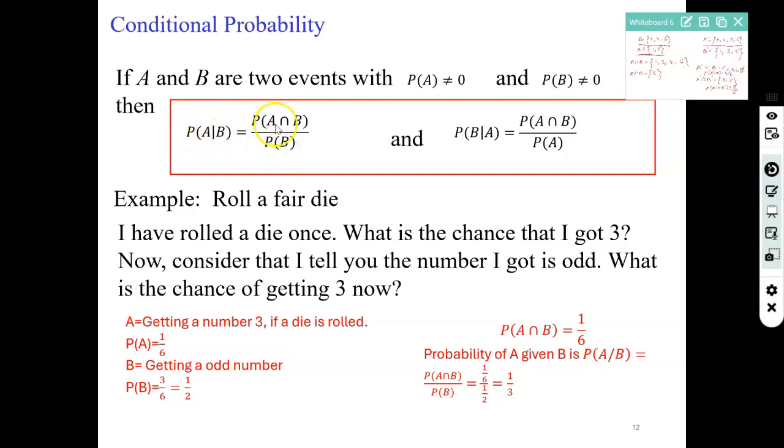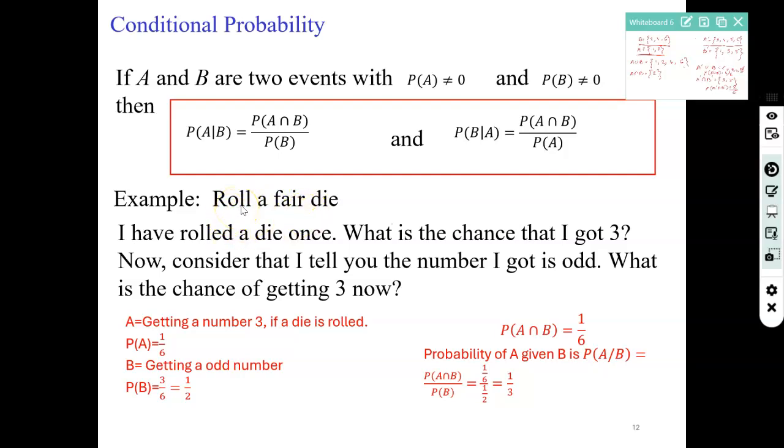So the A intersection B is in the numerator, which is in both the formulas. Now, because here B is given, it is probability of A intersection B over probability of B. And because here A is given, it is equal to probability of A intersection B divided by probability of A. Right, now using this formula, we will solve a small example.